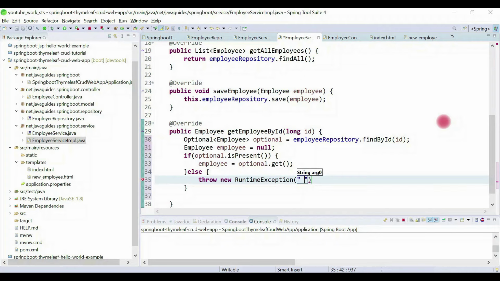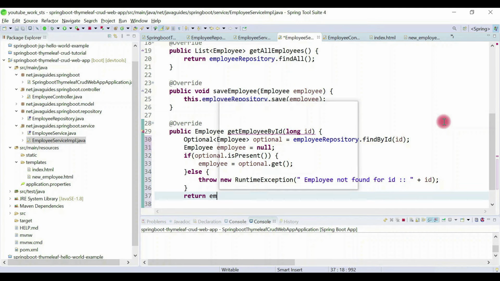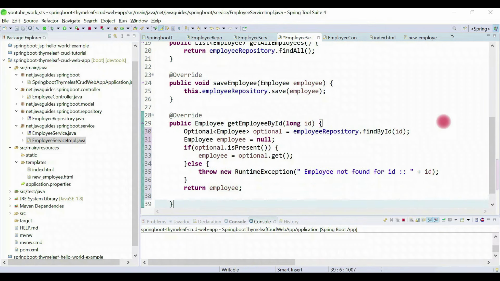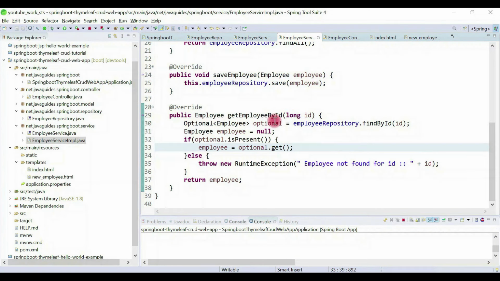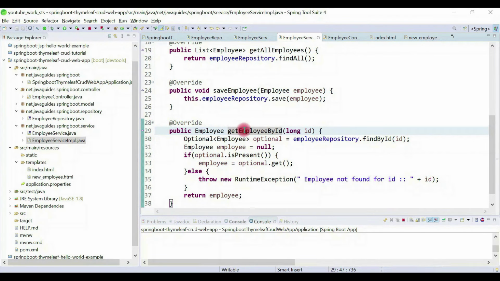Let's give a user defined message here, employee not found for ID, let's mention the ID here, and simply return the employee. Alright, great. Now we have created a get employee by ID method, and this method we will call from the controller.